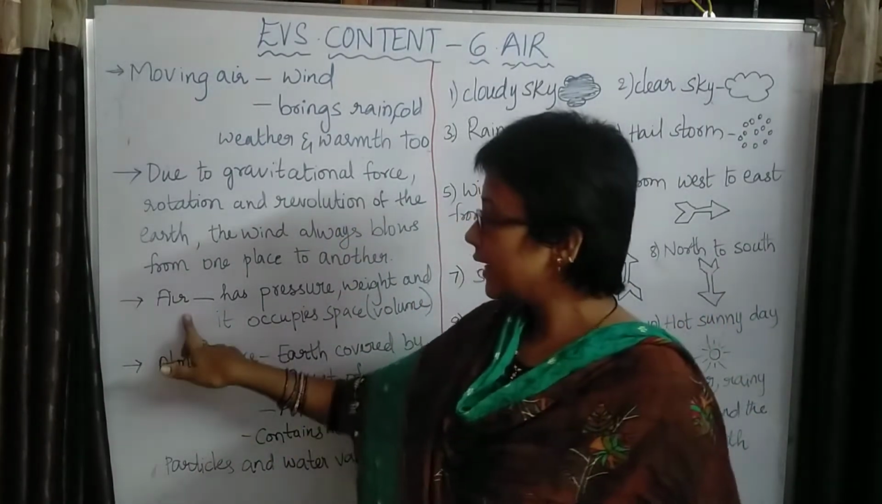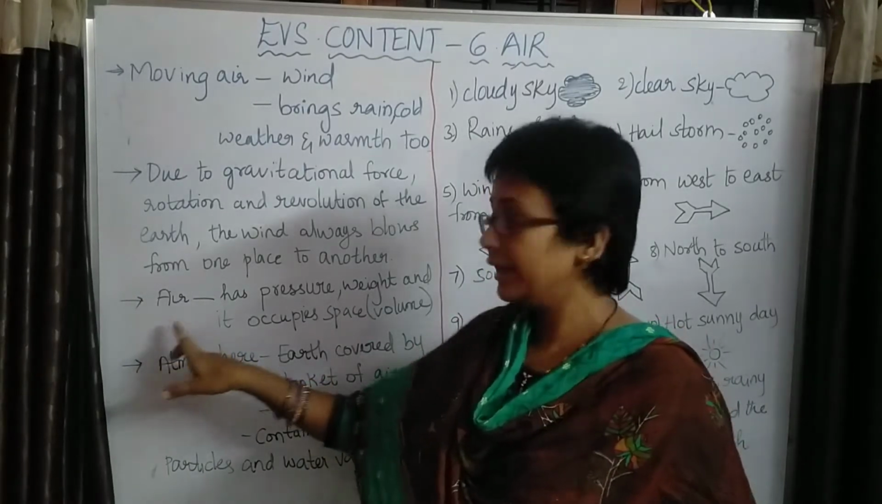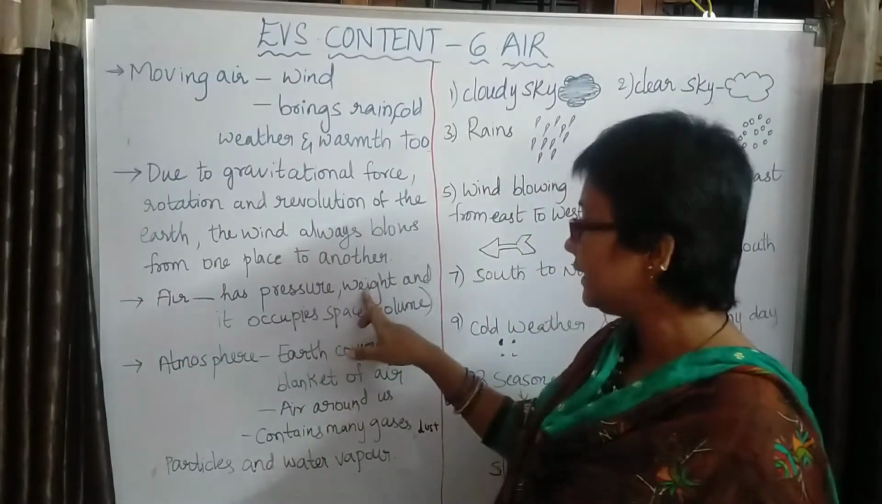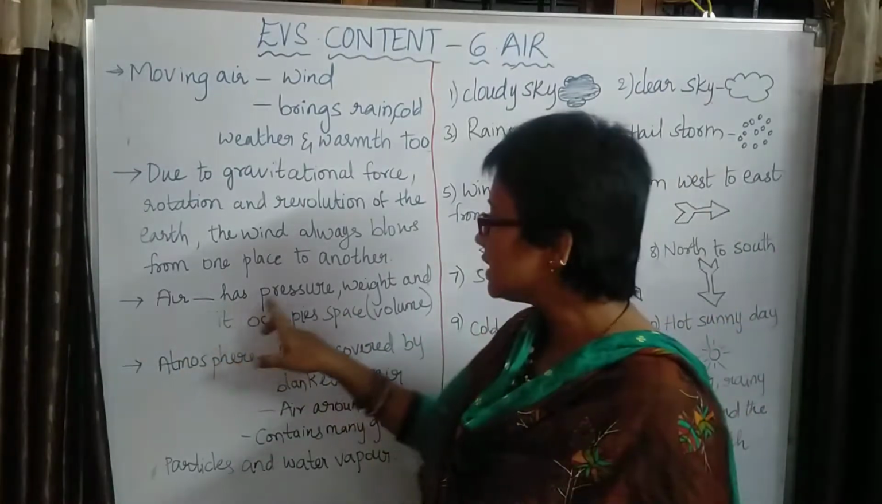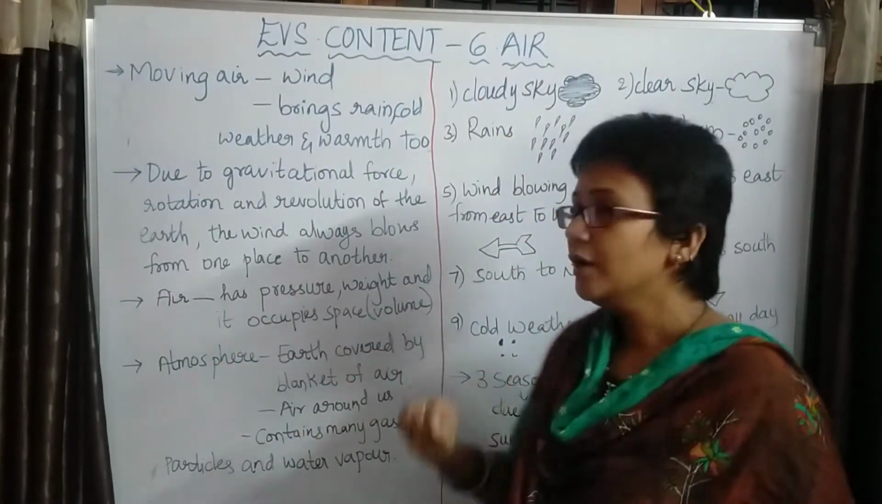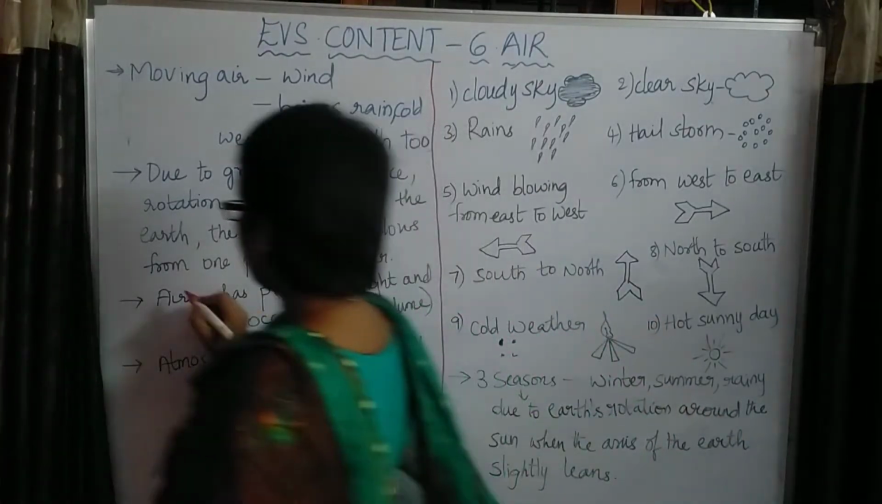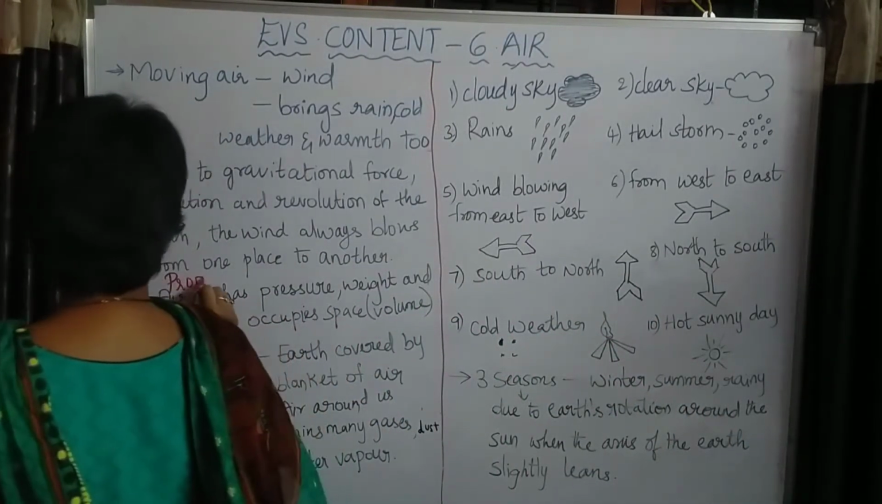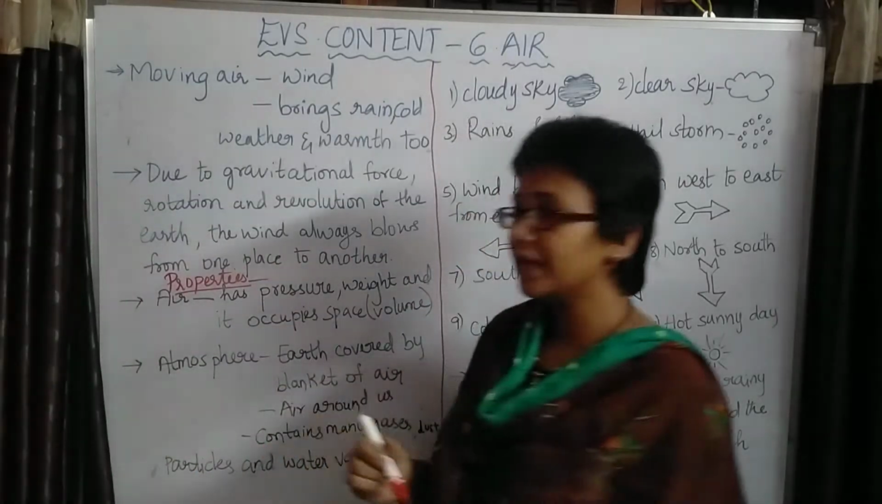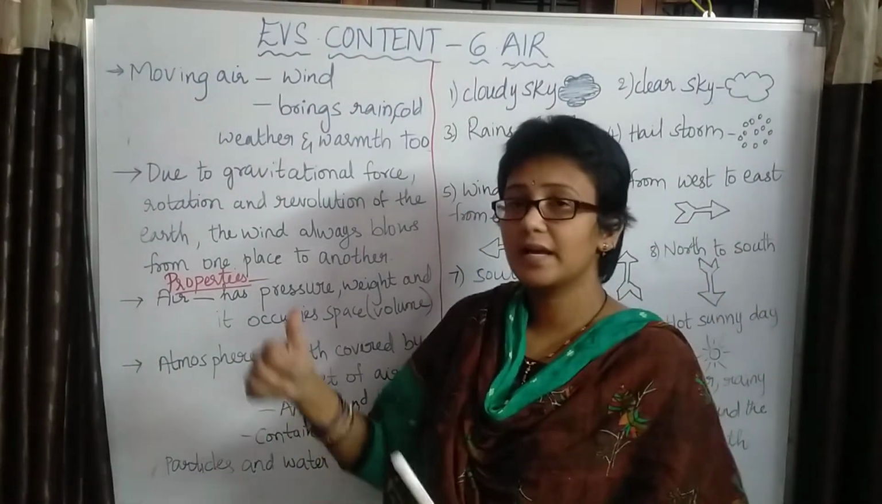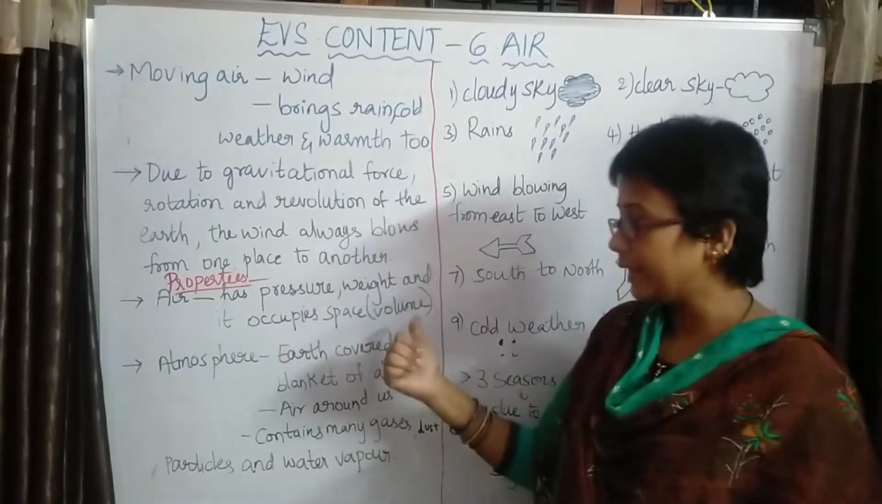Next, if you observe, air has pressure, weight and it occupies space, that is volume. So these come under the properties of air. What are the properties of air? Air has pressure, air has volume, air has weight.